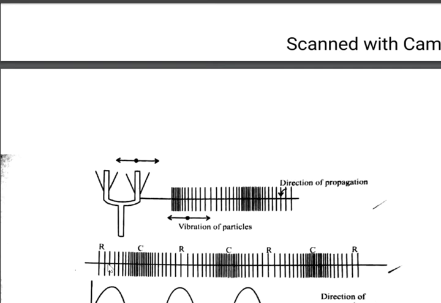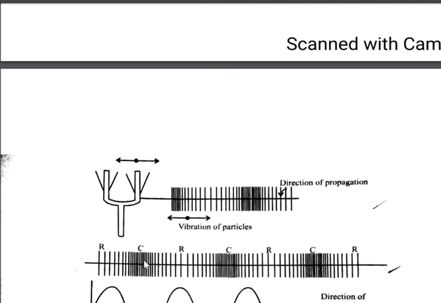The layers of air get compressed, that is called compression. And when the prongs move to the other side, a rarefaction will be formed where the density of the medium is minimum. At compression, the density of the medium will be maximum.